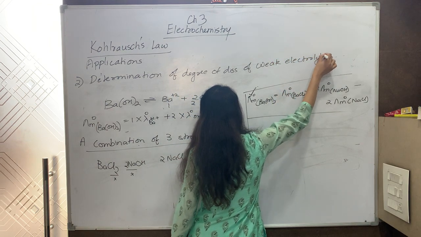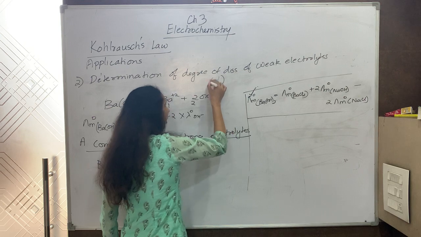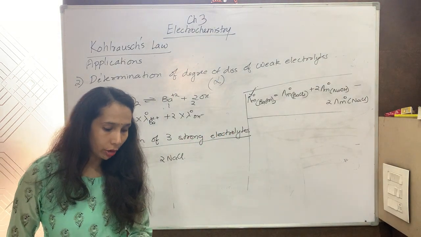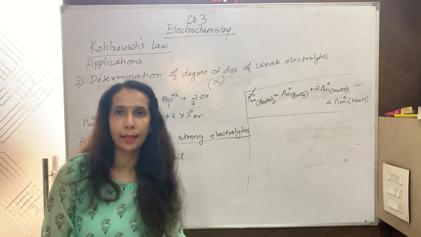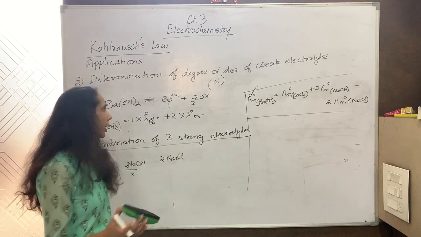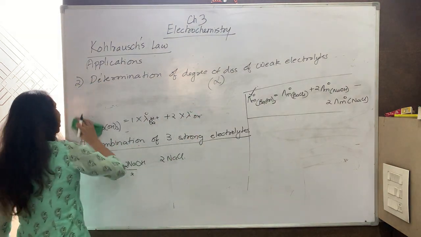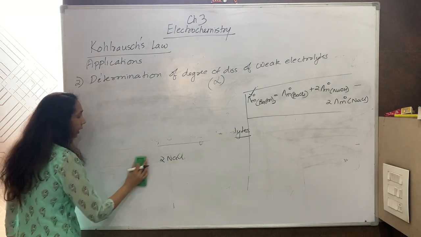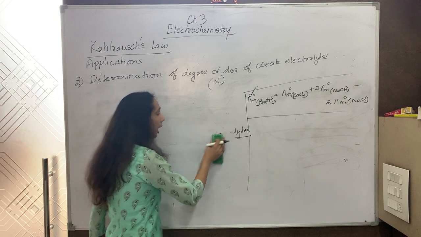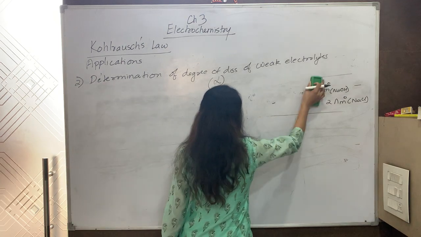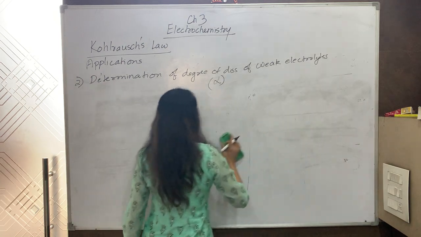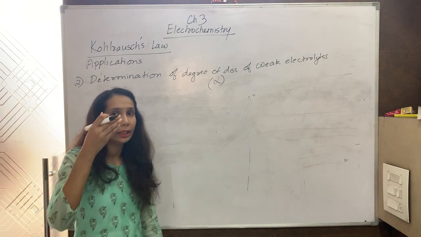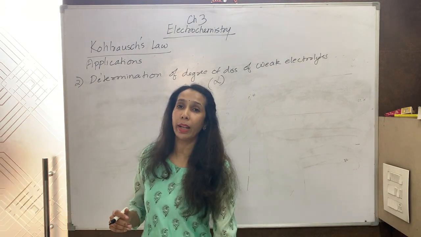You know what is degree of dissociation? Alpha. Degree of dissociation is the fraction of the total molecules that dissociate. For example, I take 1000 molecules of acetic acid, and I say out of 1000, 10 dissociate. So what is the degree of dissociation? 10 upon 1000. That is 1 by 100.